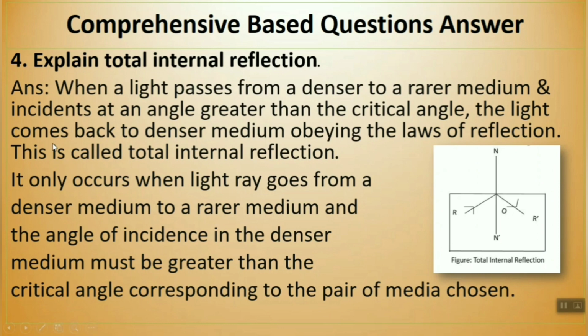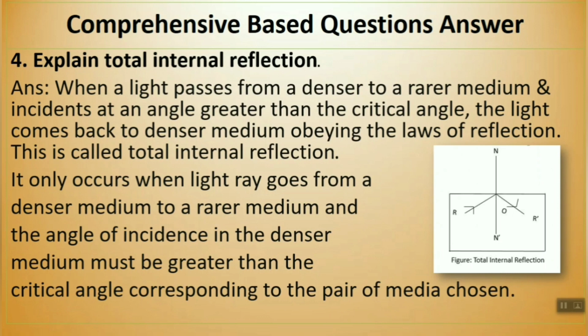Here you will write that it occurs when a light ray goes from a denser medium to a rarer medium, and the angle of incidence in the denser medium must be greater than the critical angle, corresponding to the pair of media chosen. So I'm repeating again.